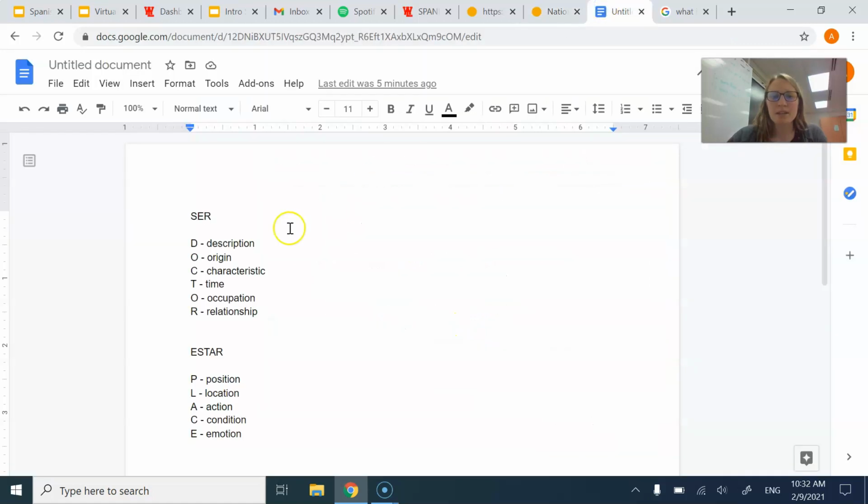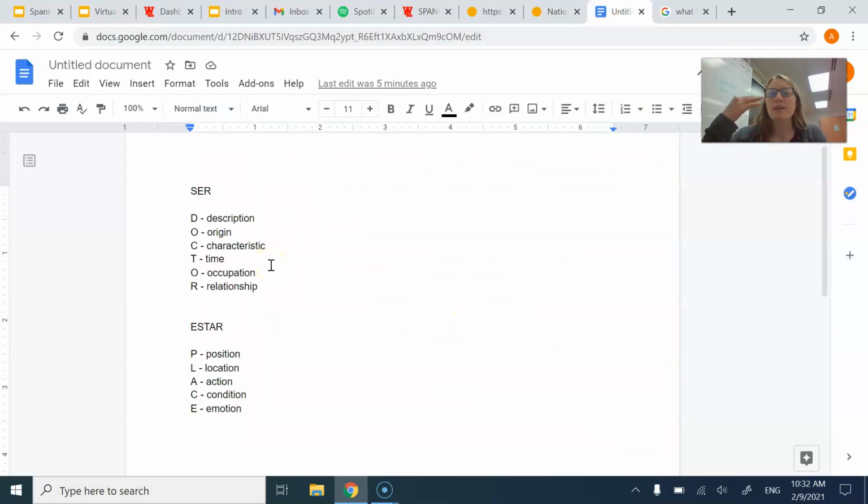So one thing that has a more developed description of how we're going to use ser and estar are these two acronyms. The first one is DOCTOR. That goes with ser. So DOCTOR: description, that's going to be like ella es bonita, right? She's pretty. That's a description of her. Origin, soy de Greencastle, Indiana.